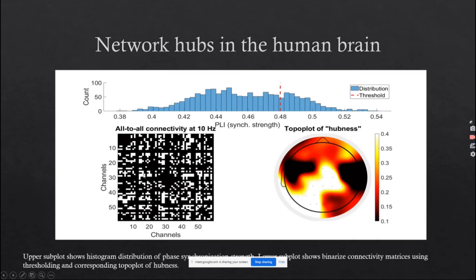The white part indicates there is connectivity between these channels, and the black part indicates there is no connectivity. Those channels which have most of the white part, we can call hubs. When we convert it into a topo plot, we can see this whitish region in the brain is more active, or this region is creating a hub for this particular subject.